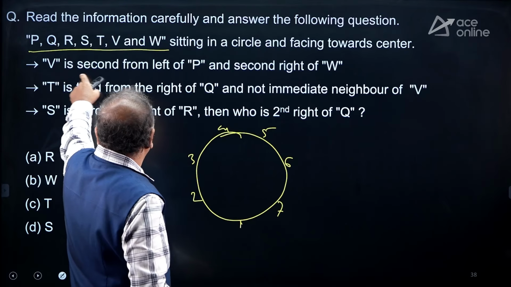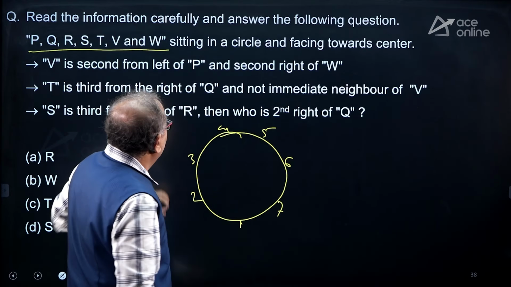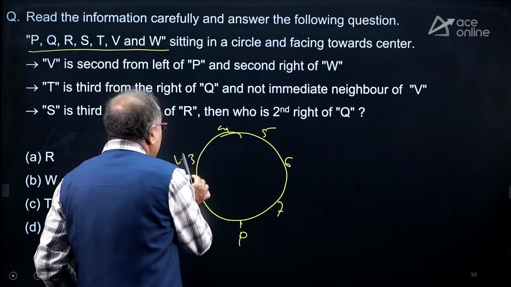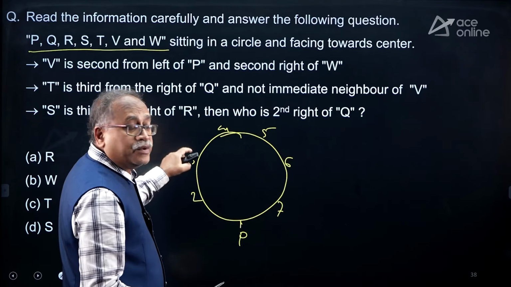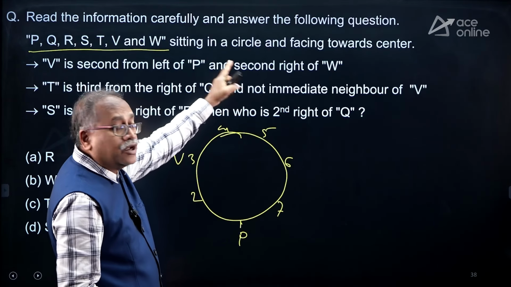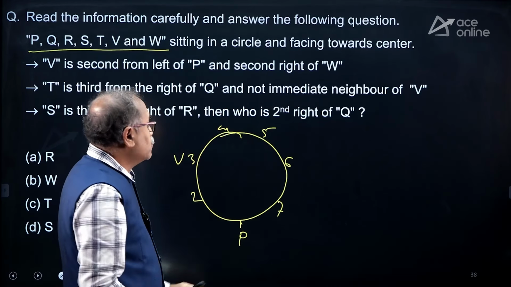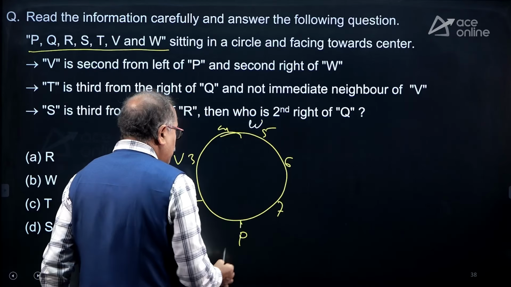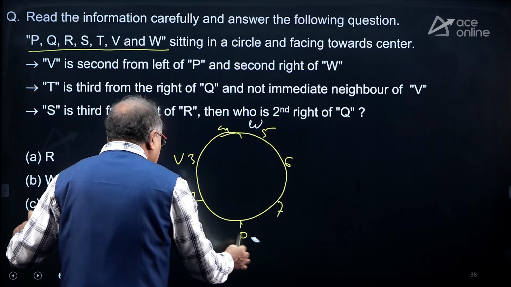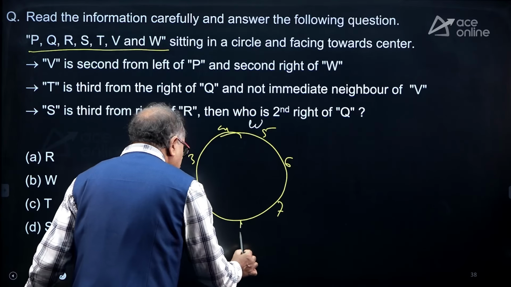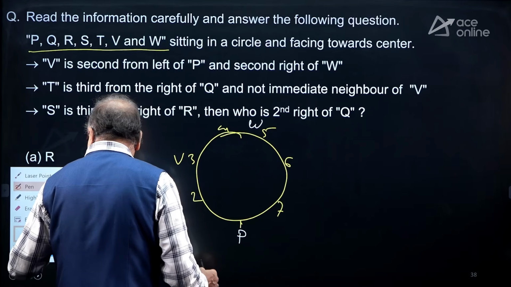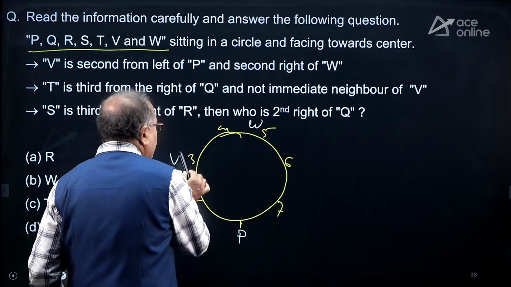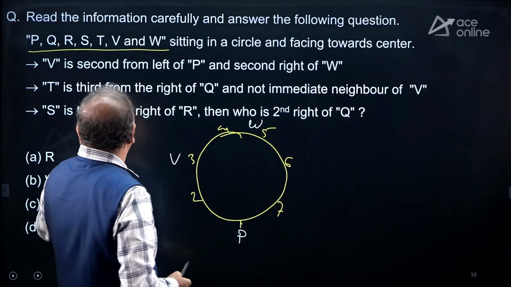So coming, V is second to the left of P. If I take the P over here, second to the left, so this is V. Left means clockwise, and second to the right of W. Right means anti-clockwise. Second to the right of W. I will write down these names with white. So let me erase this. This is P. And this is V. So I completed the first information.